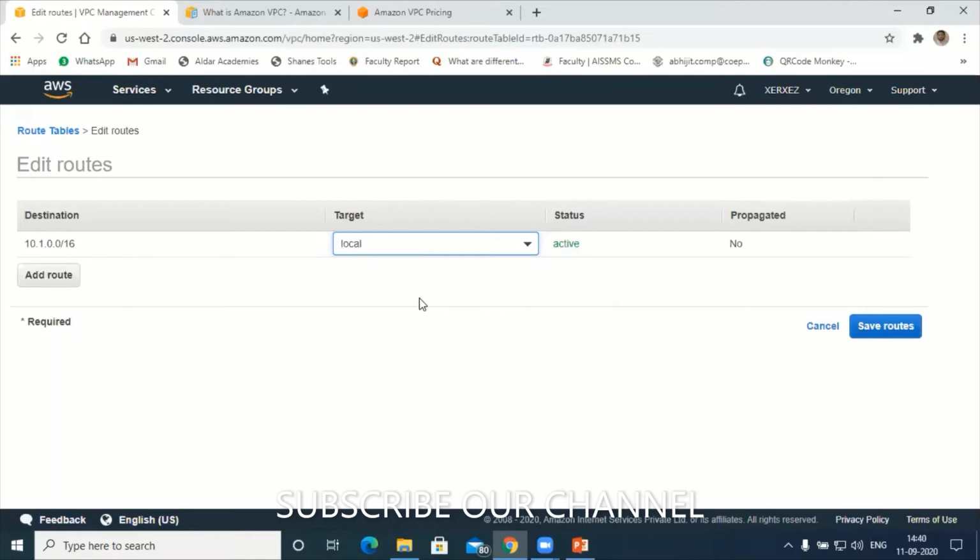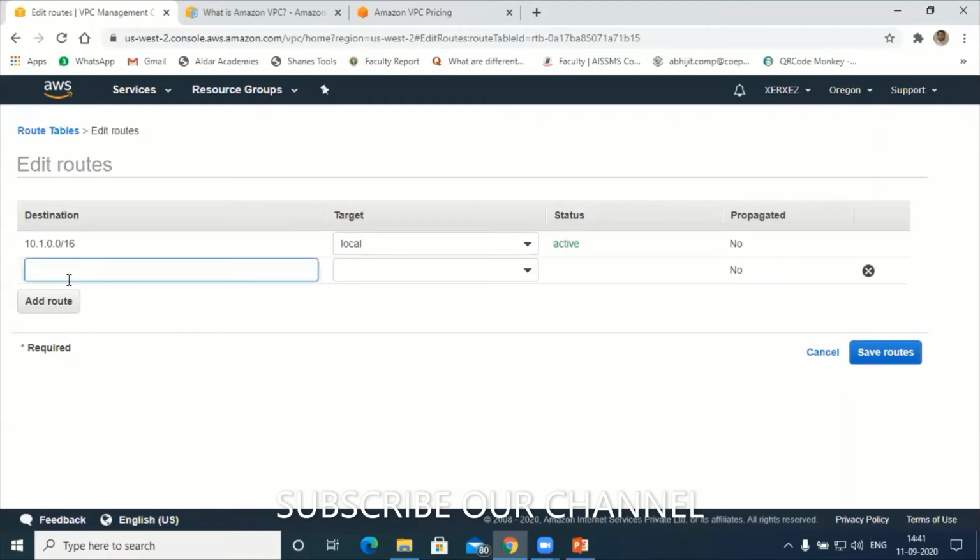Now, let's imagine that in those 2 subnets, public 2A and public 2B, I have created around 100 IP addresses in public 2A and around 50 in public 2B. So the total is around 150 IP addresses. Everyone should be able to access the internet, all the 150 computers falling under public 2A and public 2B. So here, you select add route.